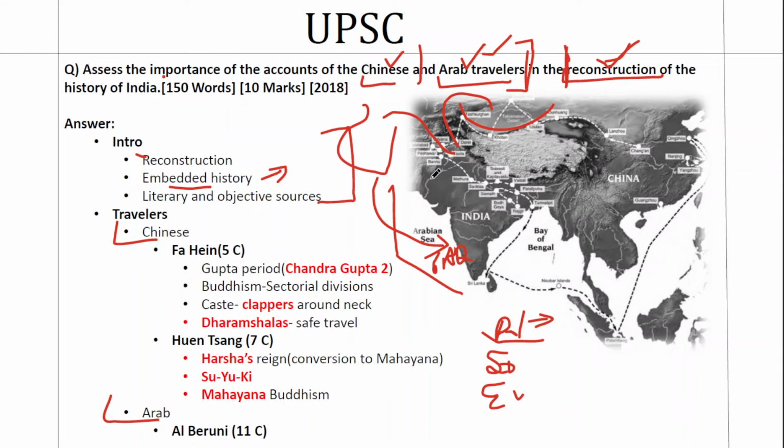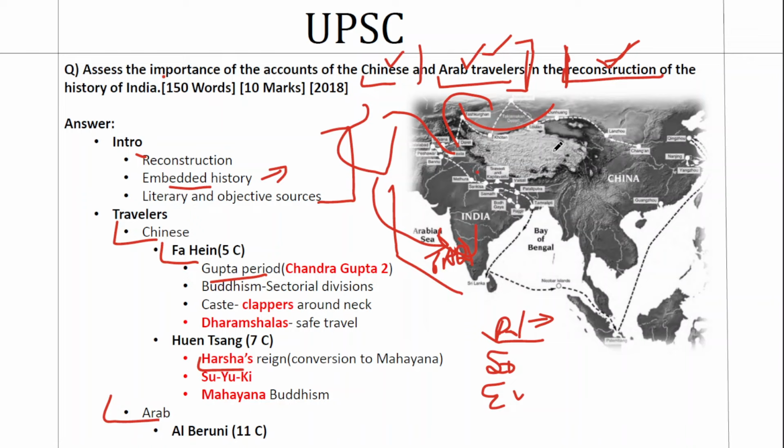One more innovative way would be to place these travelers in different positions. For example, Xuanzang visited Harsha's reign, or Fahian visited the Gupta's reign. So you can give the capital of Chandragupta II, which is the Indo-Gangetic region, and mark it there. Xuanzang visited the Cholas, so you can mark it somewhere here. Or you can go to the period of Al-Biruni or Ibn Battuta. Ibn Battuta's major visit was in the Malabar coast. You can mark it here. Just like that, innovatively you can trace different travelers and hook them to different regions of India. That is one way of doing it. So it is flexible, but showing the routes would be a better way, I would say.